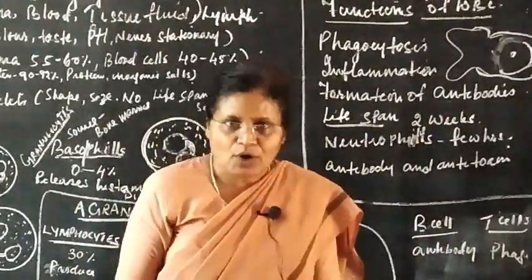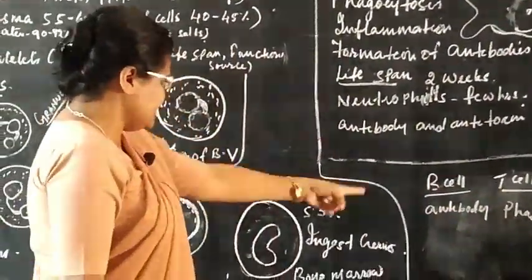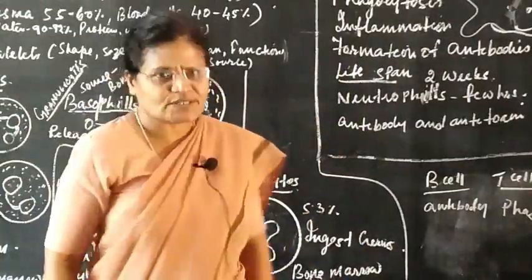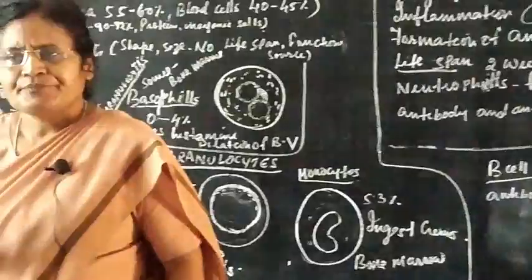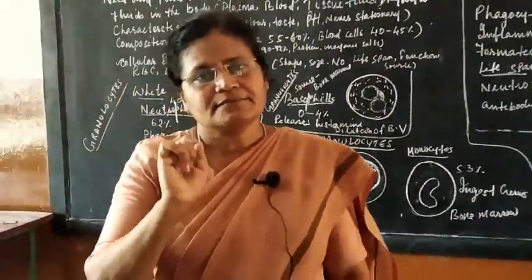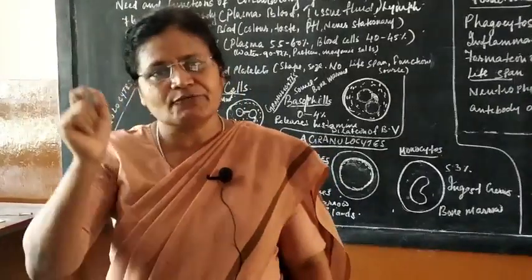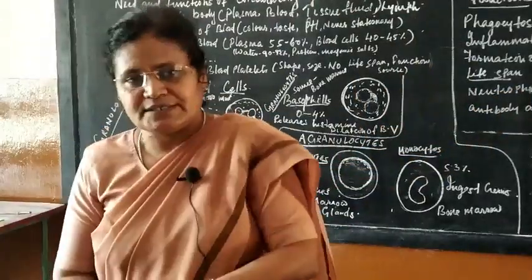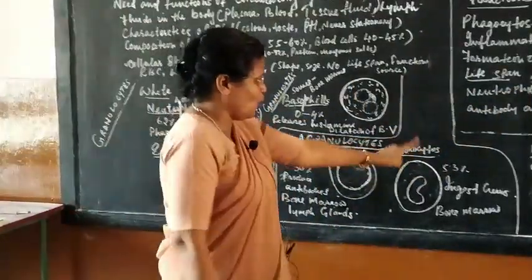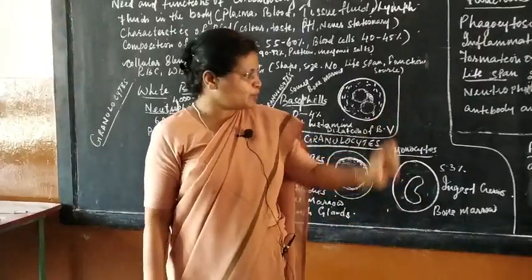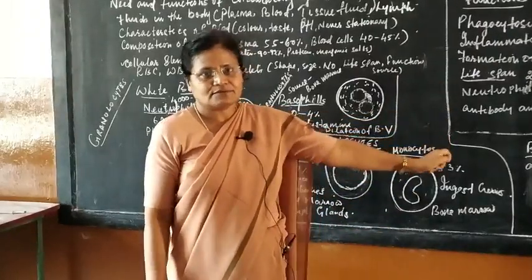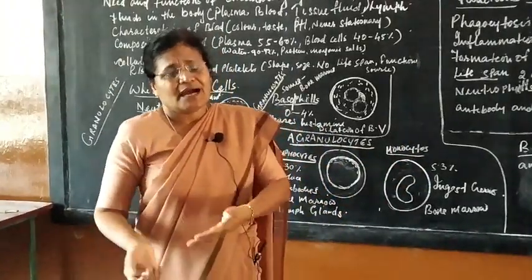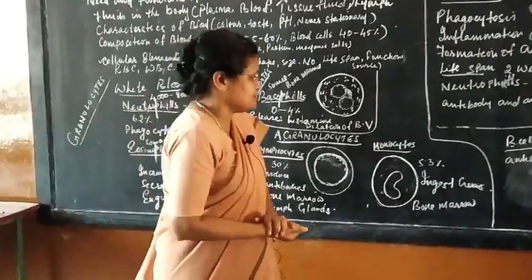Coming to the formation of antibody, I told you already that the B cells of lymphocytes produce antibody. Now what is antibody and antitoxin? Remember children, toxin is nothing but the poison released by the foreign body, and you have the WBC to respond to it. The WBC produces antibody. The antibody produced to fight that toxin is called your antitoxin. So the antibody at the end turns into an antitoxin, that is it.